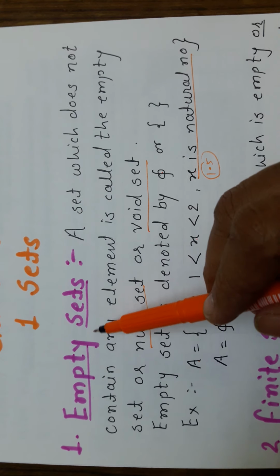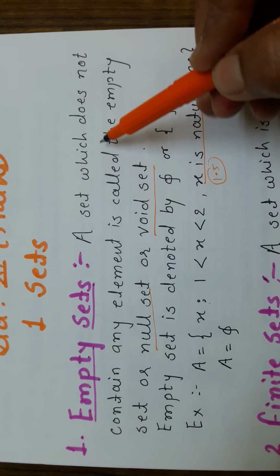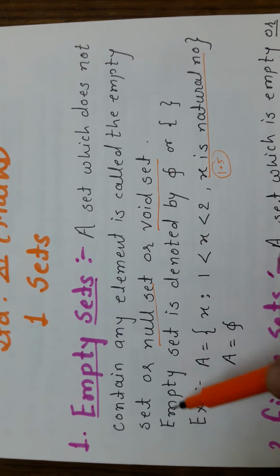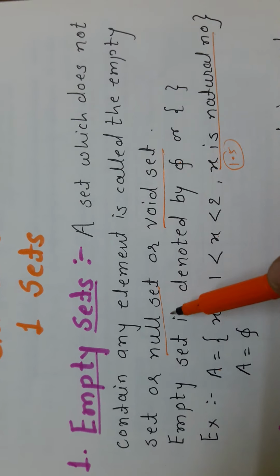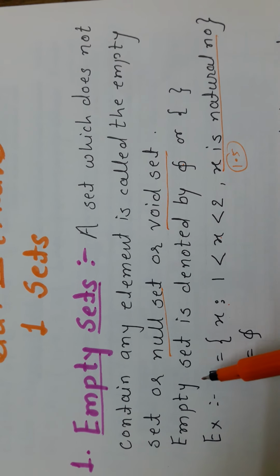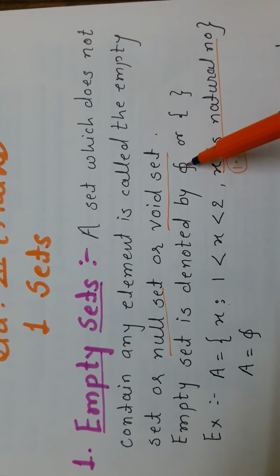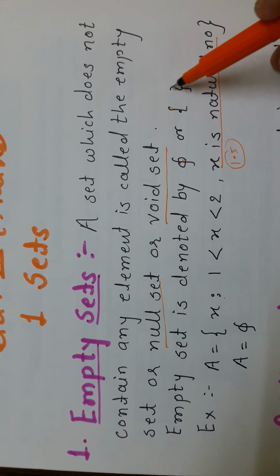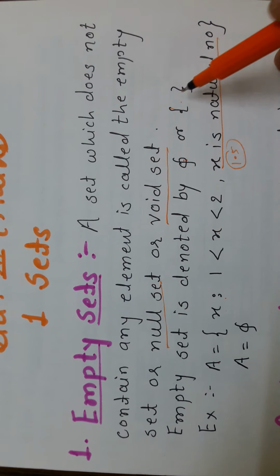First definition, empty set. A set which does not contain any element is called an empty set. It is also called a null set or void set. The empty set is denoted by phi, a Greek letter, or by curly brackets which do not contain any element.